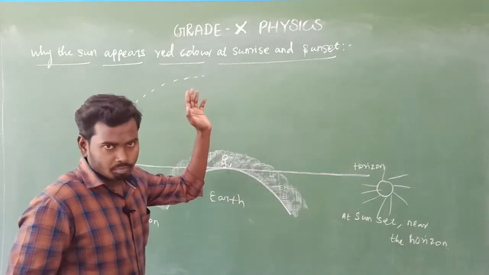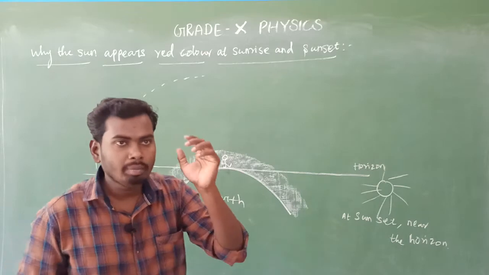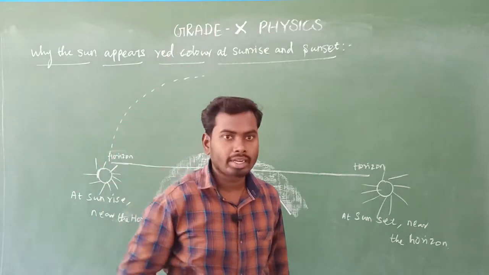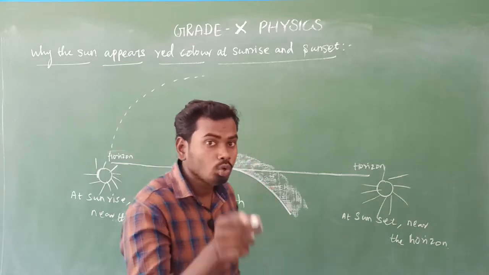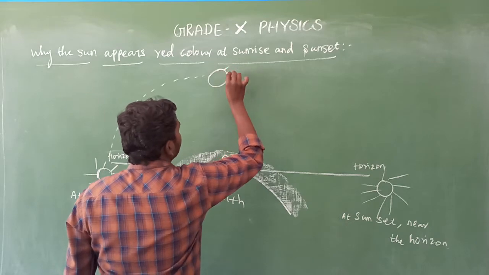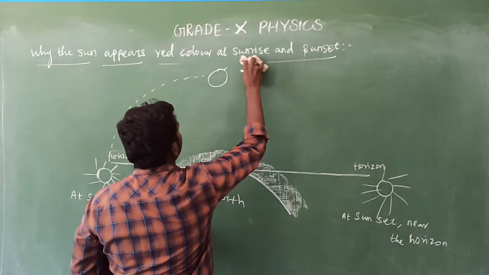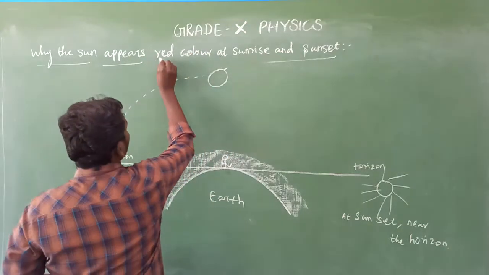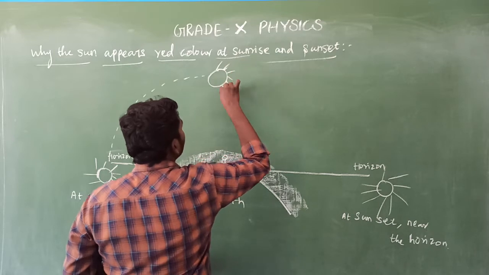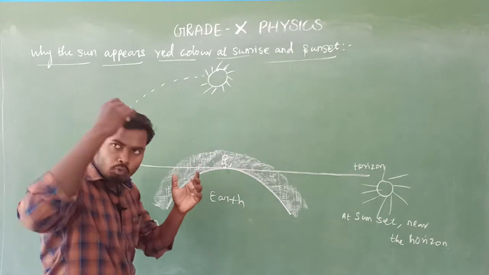At noon time, where will the sun be? The sun will be overhead, which means straight over our head. So this is noon time. At noon, the sun will be over the observer's head, over everyone's head.